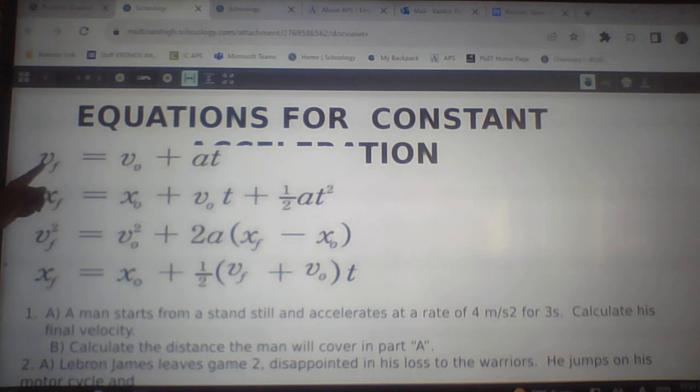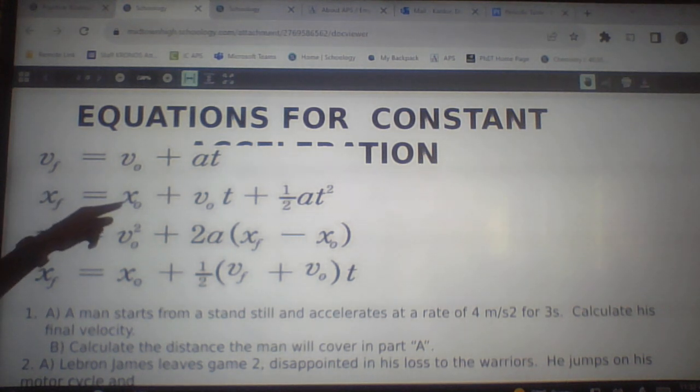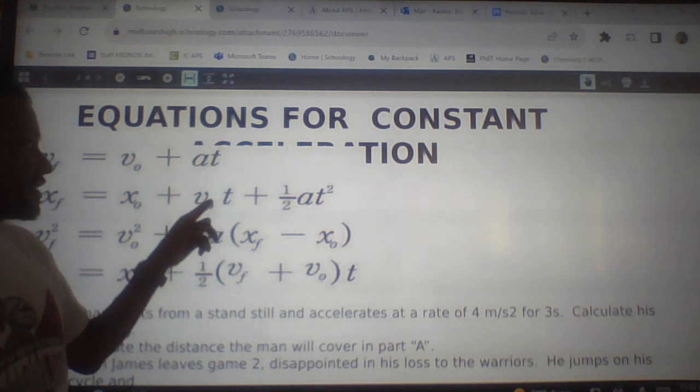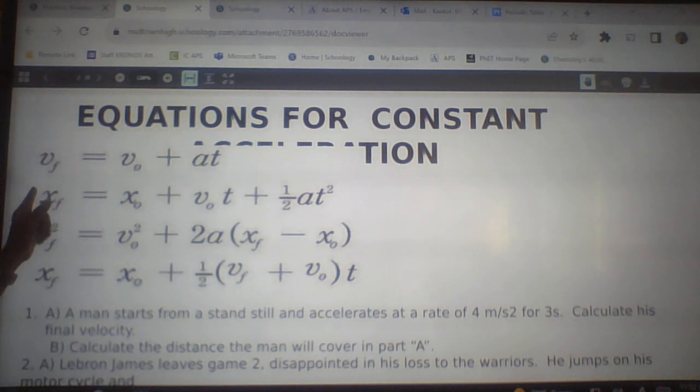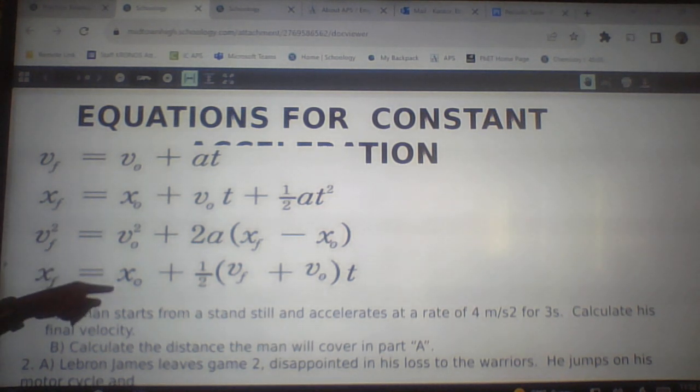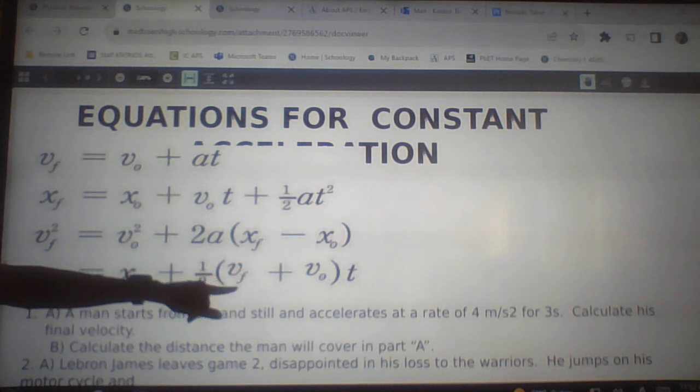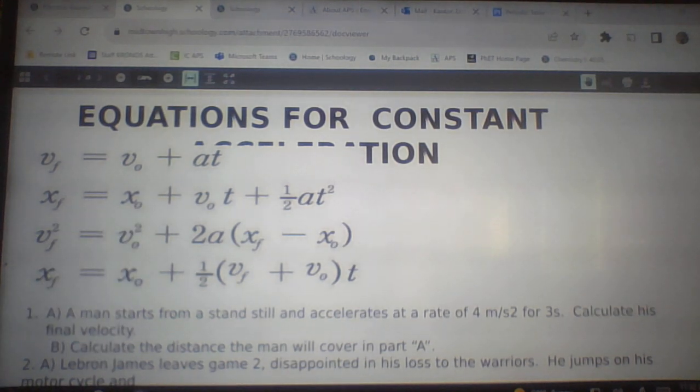This one, we don't know what the final velocity is before it hits the ground, so I wouldn't use this one. This one doesn't require us to use final velocity, but we can use final y position, initial y position, initial velocity, solve for t, and we know that acceleration is due to gravity, so this would be the one that I would use to find t. We don't have a final velocity for this one, so we'll use this one.